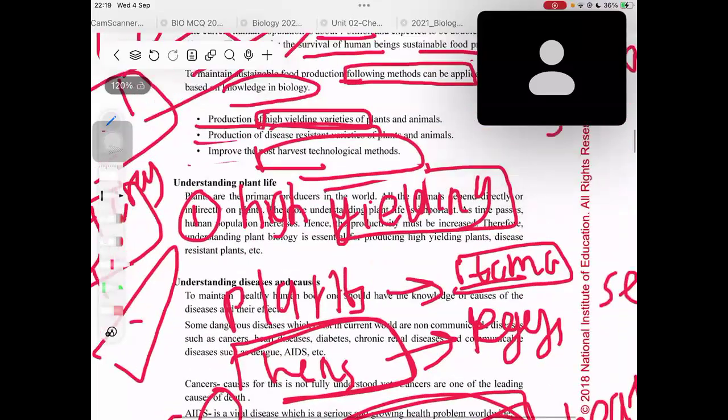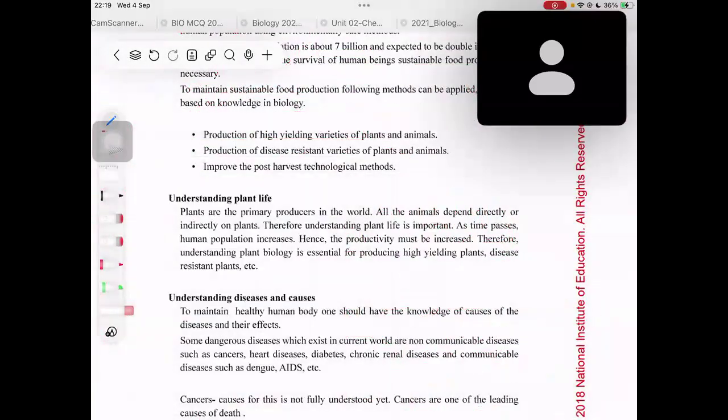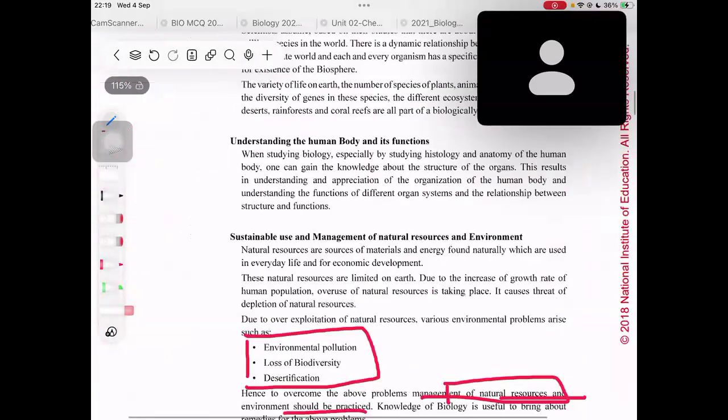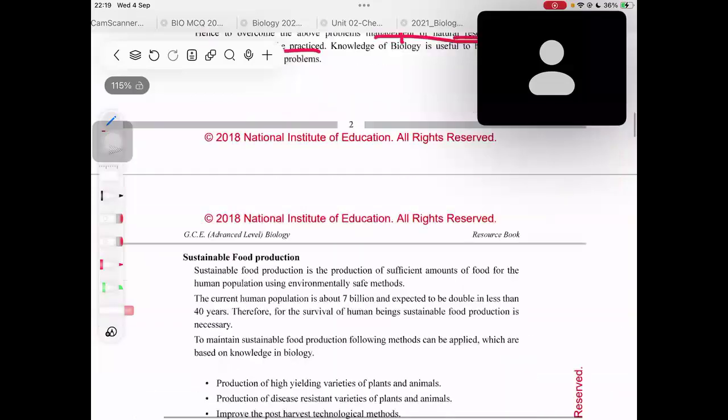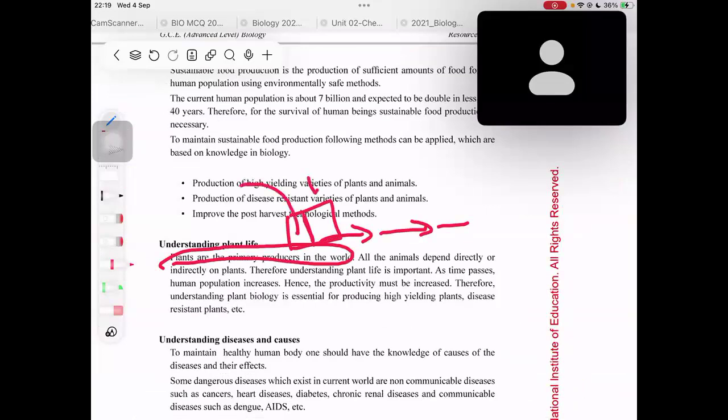Now let's move on to understanding plant life. It is just like understanding the human body and functions, a small part. Let's read. Plants are the primary producers in the world. We know that because from plants only the energy is being transferred in all the food chains, right? Plants are the producers. The energy is created in the plants from sunlight using photosynthesis. See, highlight this word, all the. Remember, all the, not some or not many.